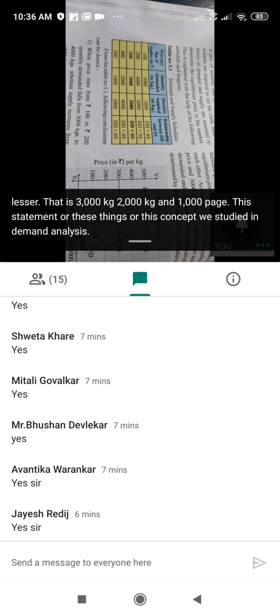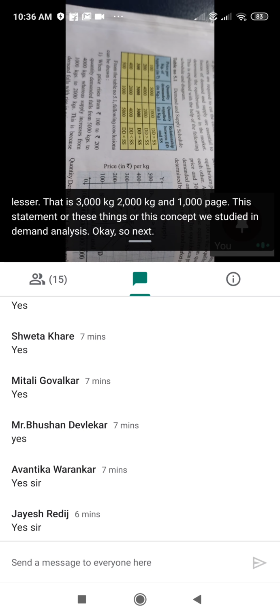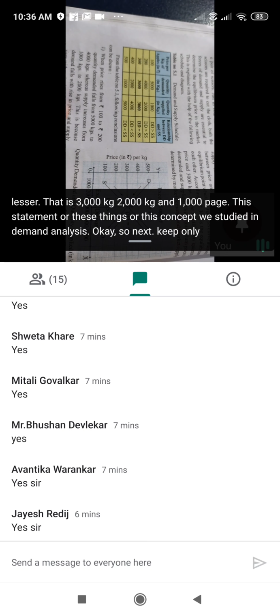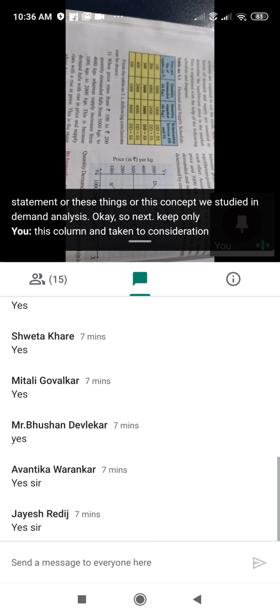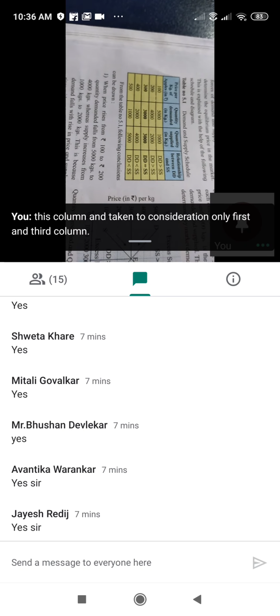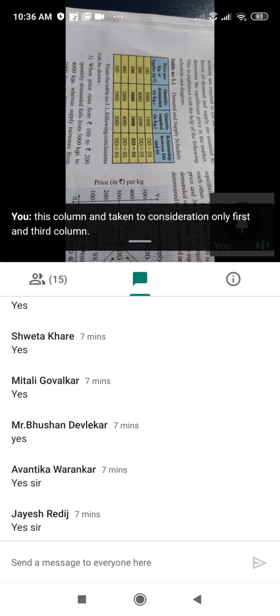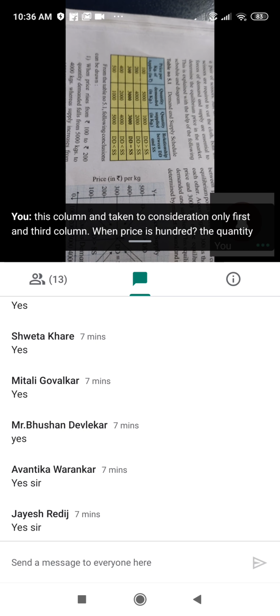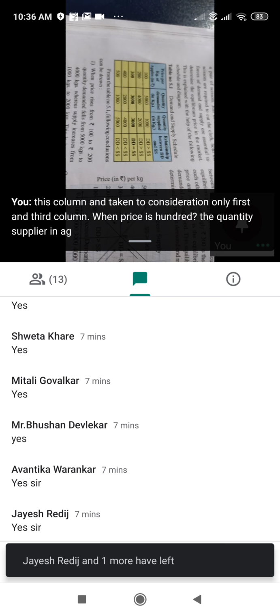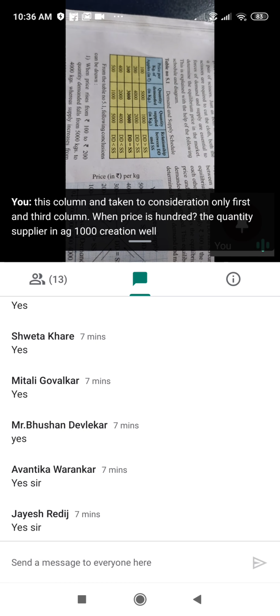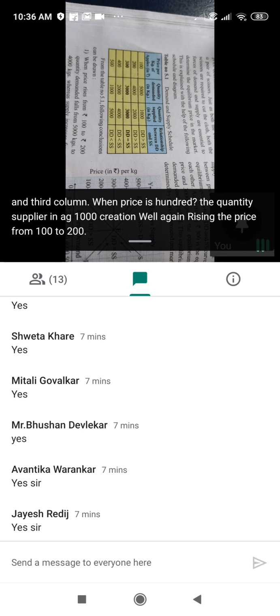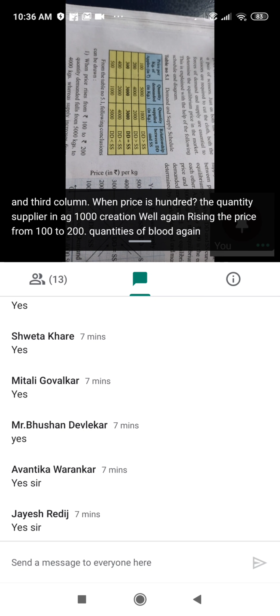Okay, so next, skip this column and take into consideration only the first and third columns. When price is 100, the quantity supplied is 1000 kg. When again there is a rise in the price from 100 to 200, quantity supplied again rises from 1000 kg to 2000 kg.